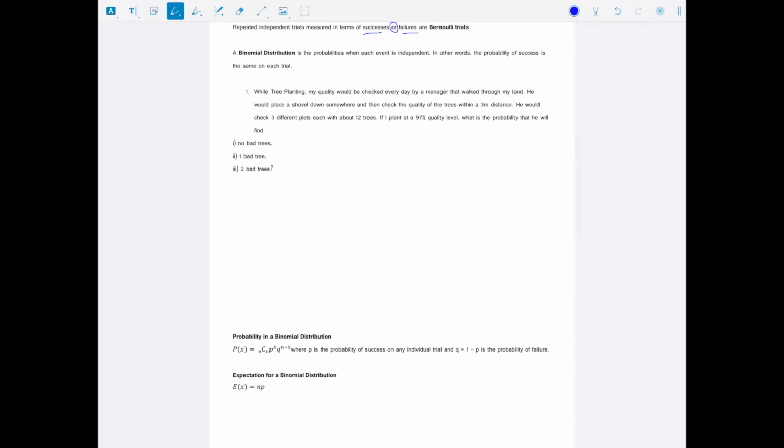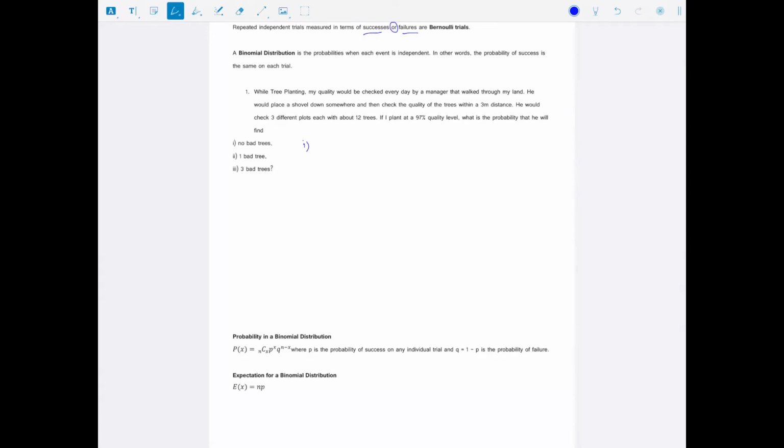If he found no bad trees, that was a good situation for me, because no bad trees meant that they were willing to actually give me an increase in my pay. So what would have been a day where I was being paid 8.5 cents, I would get a 0.5 cent increase on every single tree, which would give me 9 cents instead on a tree. But that was actually good extra money. So what's the probability he finds no bad trees?